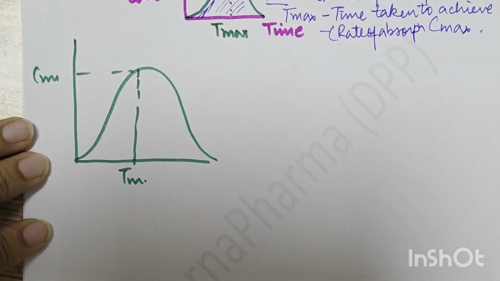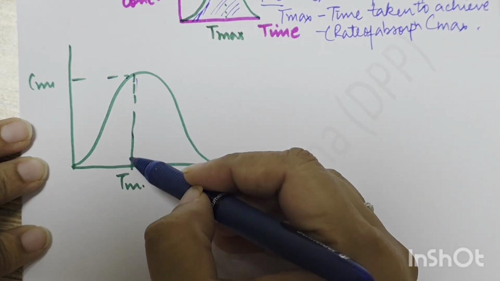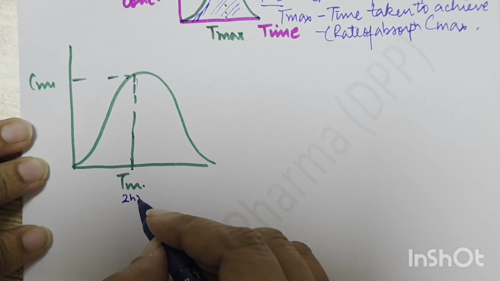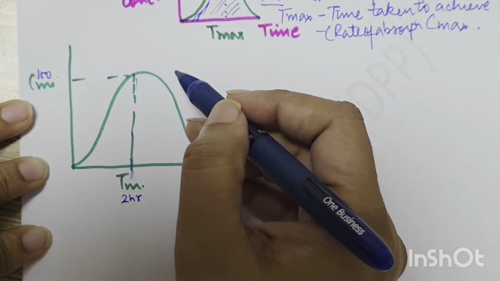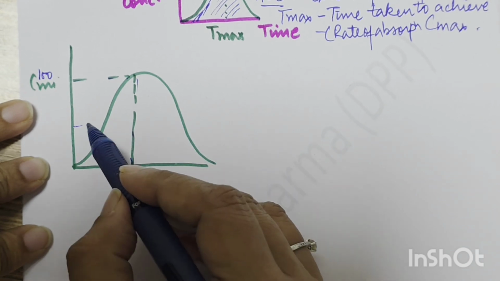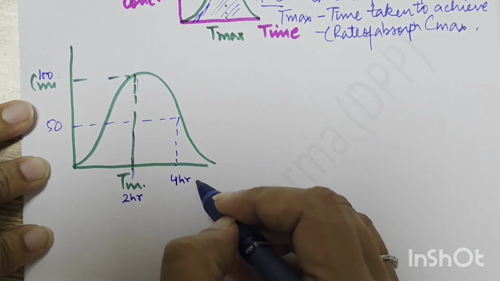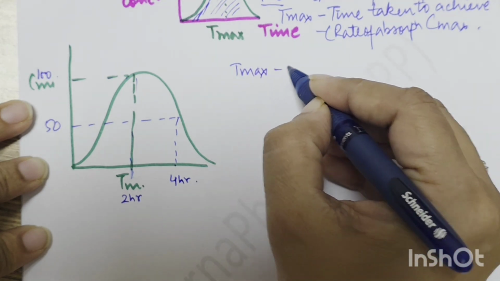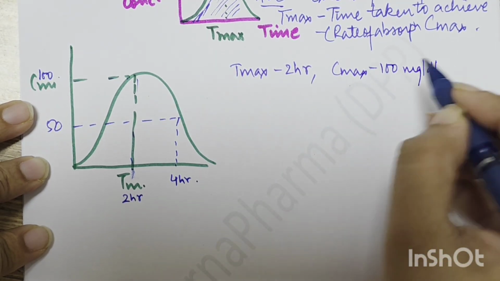Now this is an example that I'm trying to show you. A graph is plotted like this. This is Cmax, right? And this is Tmax. Say Tmax is 2 hours, Cmax is say 100 concentration, and now this is 50 and this is 4 hours, right? So here Tmax is 2 hours, Cmax is 100 milligram per deciliter.